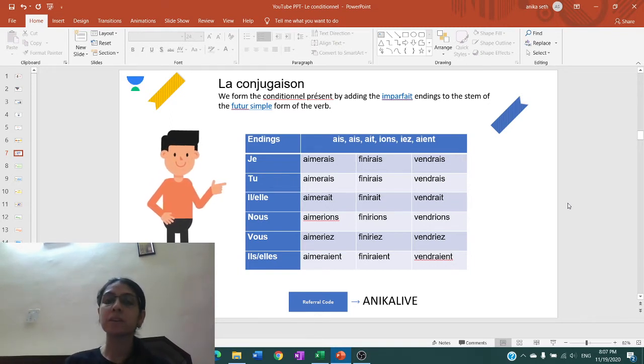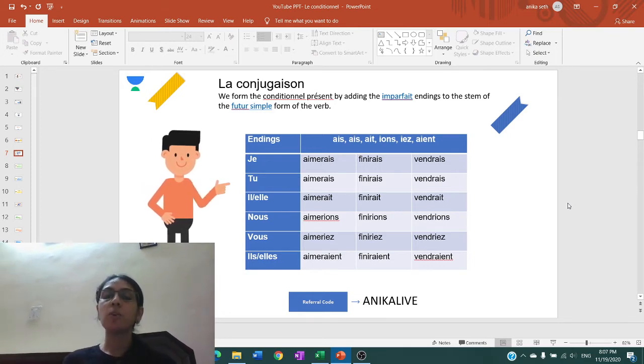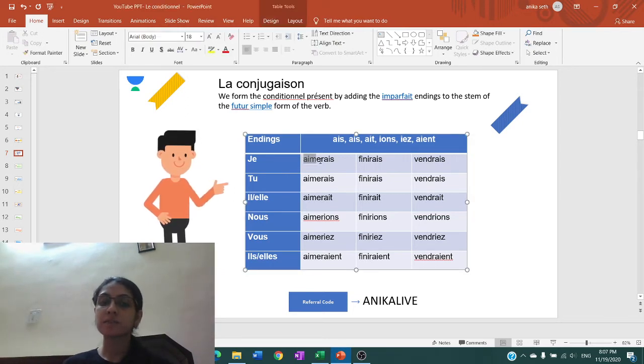For example, if it is an er verb, the stem of the verb is the same as the infinitive of the verb, right? So over here, it is aimer, this is the future simple stem of the verb. The endings of the conditionnel are the endings of the imperfect.